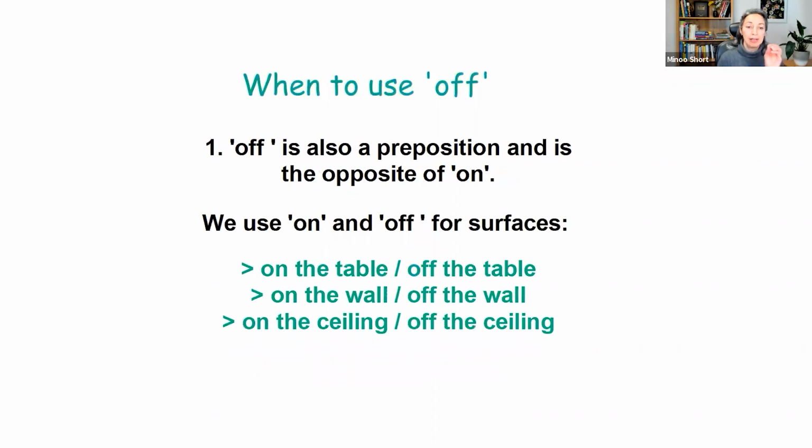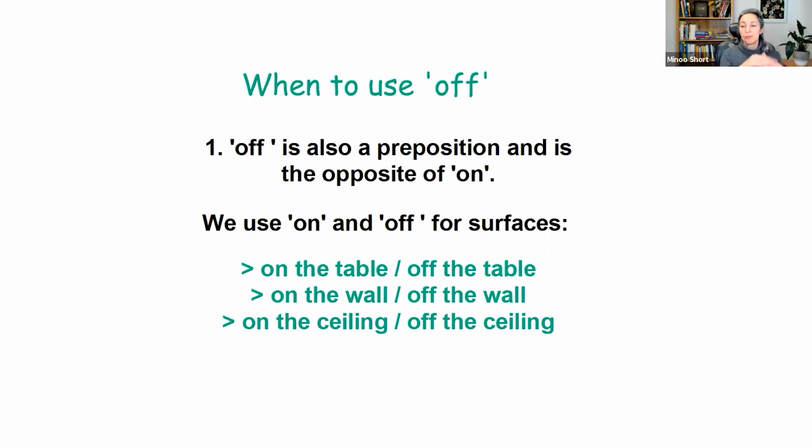Okay, now let's look at off, so O-double-F. And notice the difference in pronunciation. The other one, which has one F, is pronounced like a V: of, with a very short vowel. Whereas this one is off. So the vowel is different, it's O, and the consonant is also different, it's F, off. Okay? So off, obviously, is also a preposition, and it is the opposite of on.